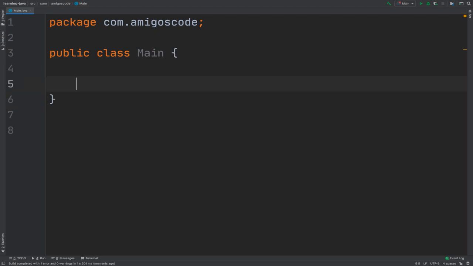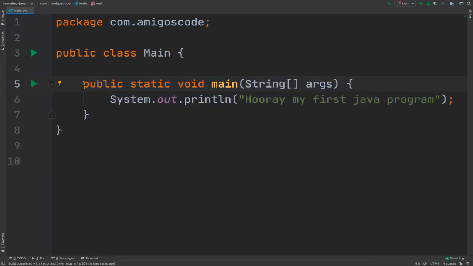And inside, you can see that we have this public static void main. Again, this is a method, and you're going to learn about methods. And you can see here we have again an opening curly bracket, and then a closing curly bracket. And inside, we have System.out.println, and then you can see that we have a semicolon right here.